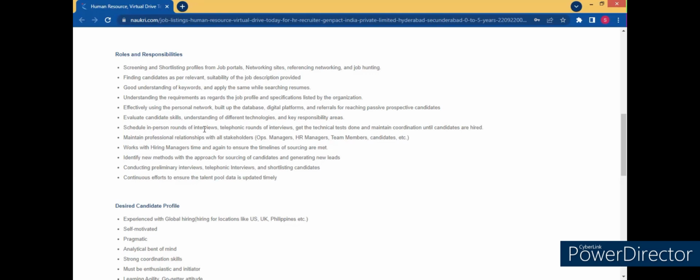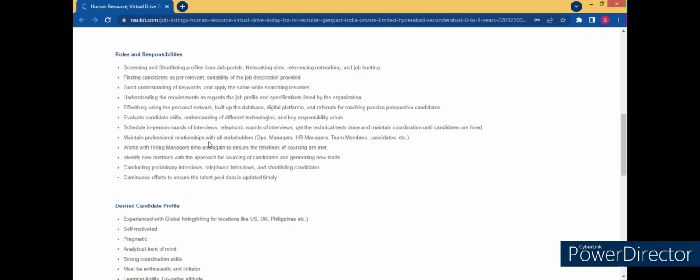Schedule in-person rounds of interview. This is like face-to-face and telephonic rounds of interview, getting the technical test done. The bigger the organization, the more rounds of interview. The bigger the position, the more types of interview. Technical interview is also one of them. It depends on the job role, which vacancy it is, and depending on that, you will have the technical round of interview. Maintain coordination until the candidates are hired.